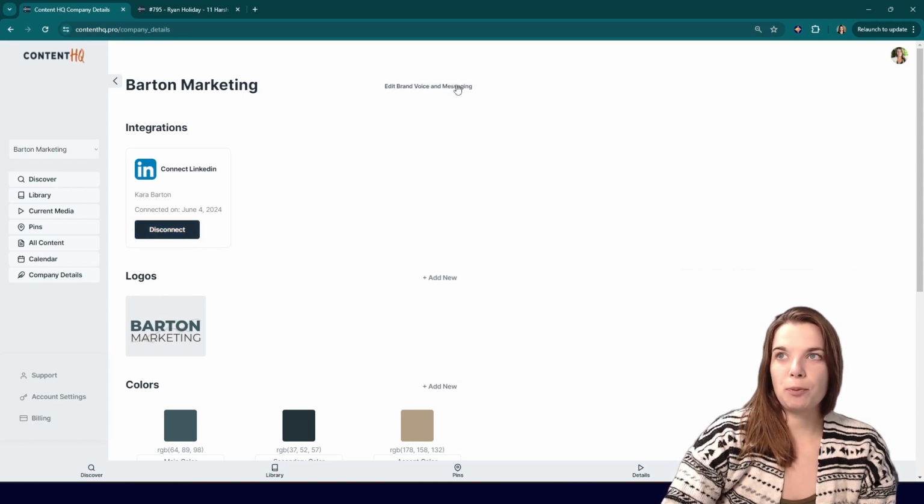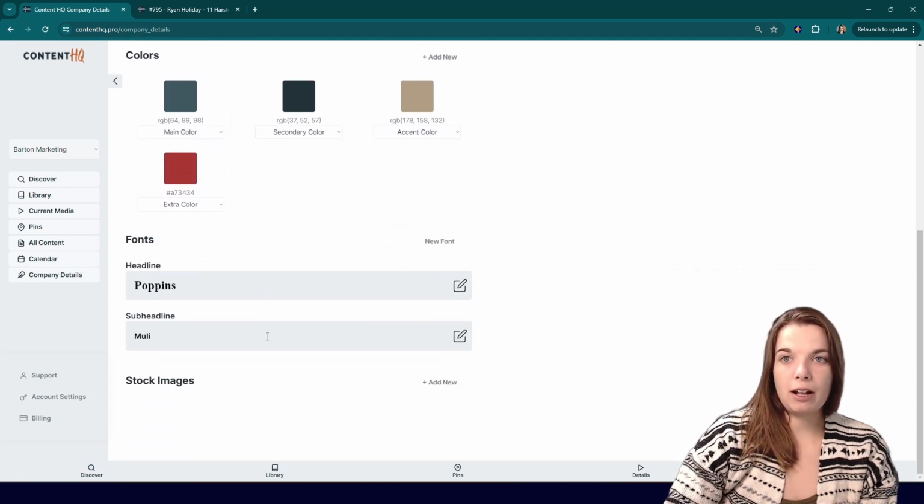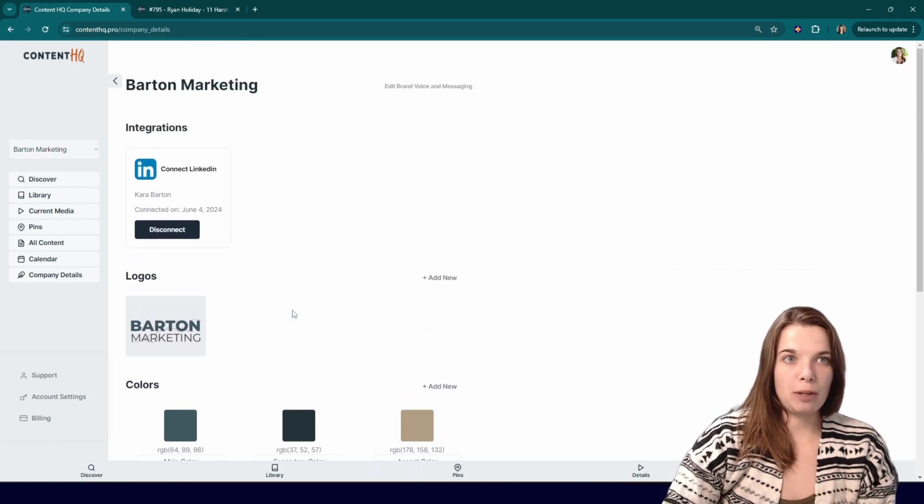If you do want to adjust your brand voice, you can do that here too. Right now, you can store some logos, different colors, different fonts. In the future, you'll be able to automatically use those to create carousel social posts. So stay tuned for that.